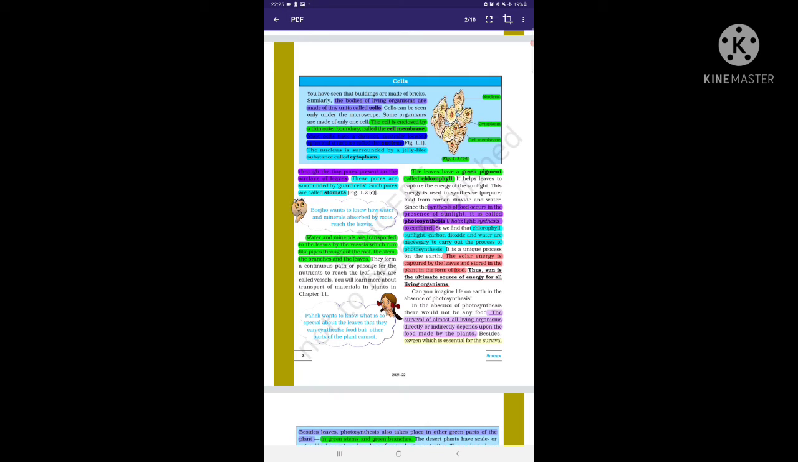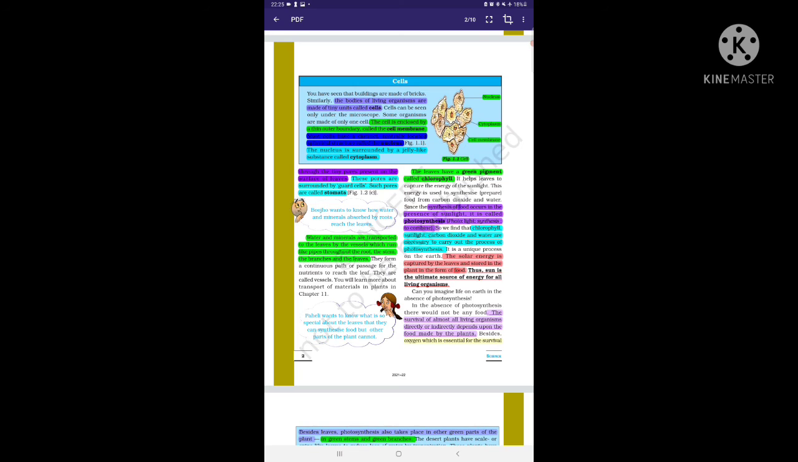The leaves have a green pigment called chlorophyll. The green color of the leaf is due to the chlorophyll present in it. It helps the leaf to capture the energy of sunlight. This energy is used to prepare food from carbon dioxide and water. Since the synthesis of food occurs in the presence of sunlight, it is called photosynthesis.